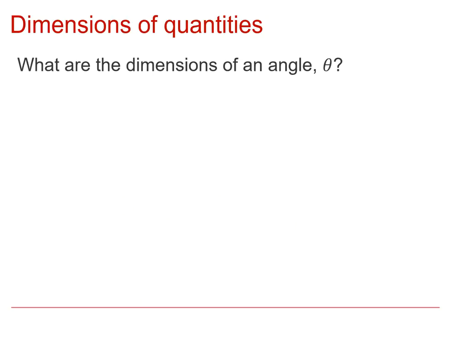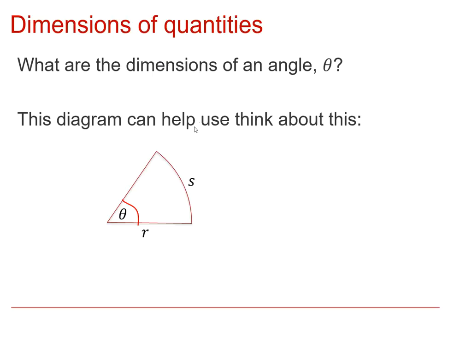We're now going to consider the dimensions of an angle. Now this needs a bit of careful thought. Certainly when we're working in radians, we know that there's a relationship between the angle and the radius of a sector and the arc length associated with that sector, which is simply that this s, this arc length, is r theta, or in other words, this angle theta is s over r. Okay, so that's length divided by a length.